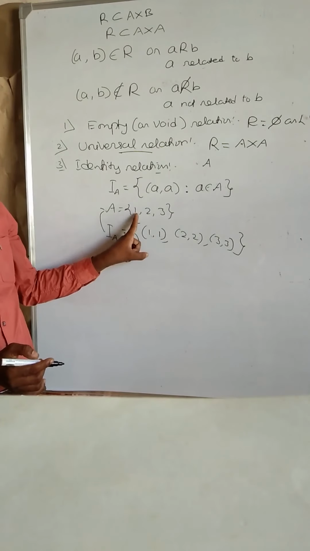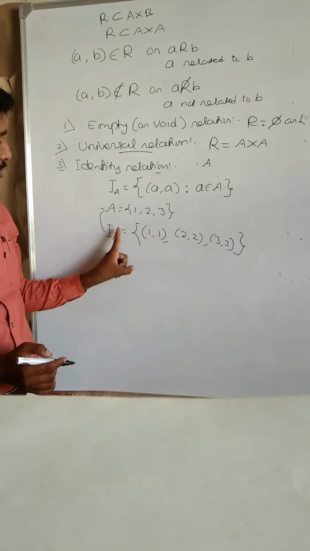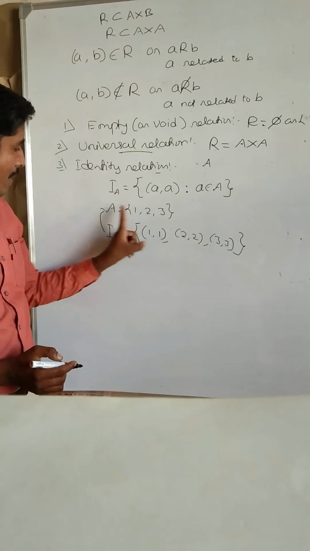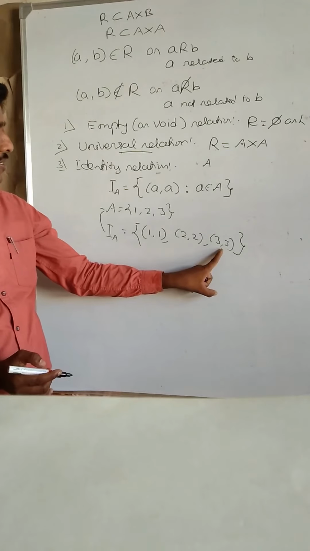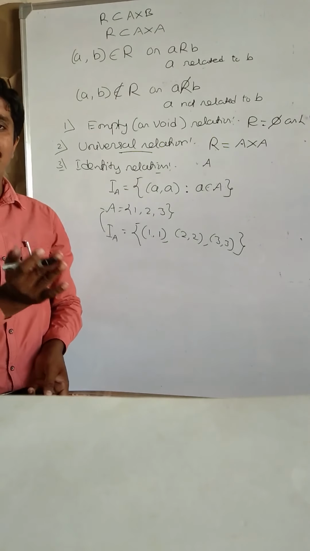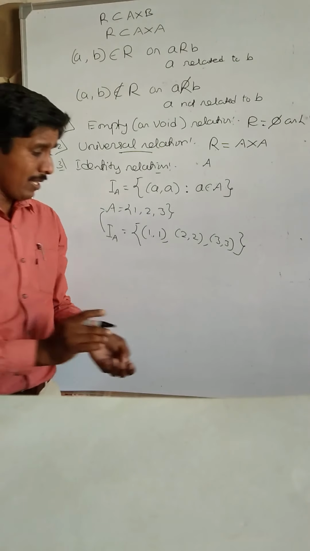Therefore, clearly it is an identity relation, meaning every element of the set is related to itself only.